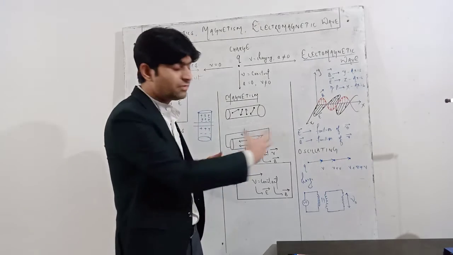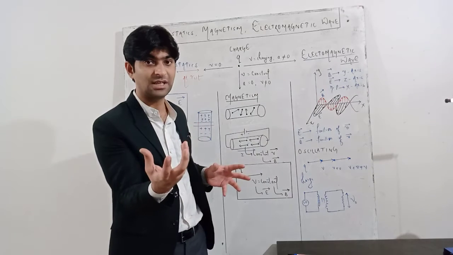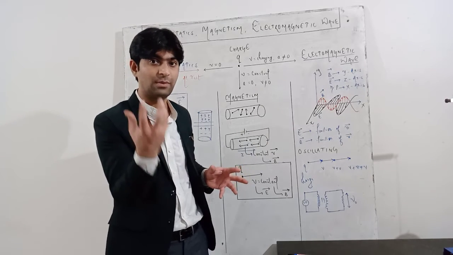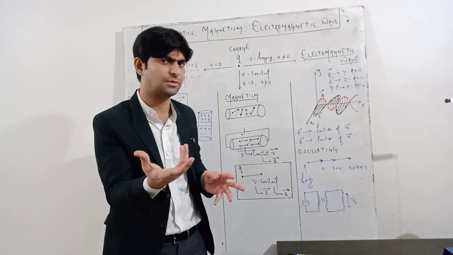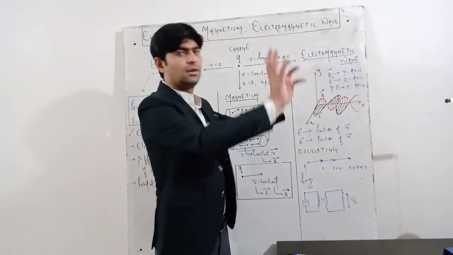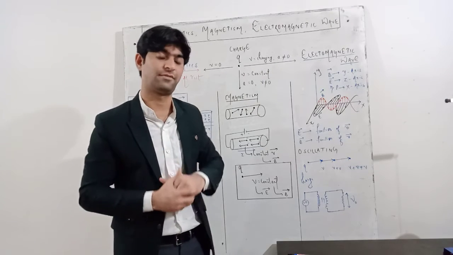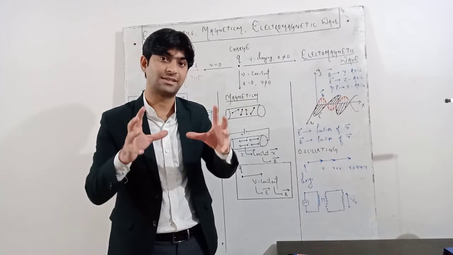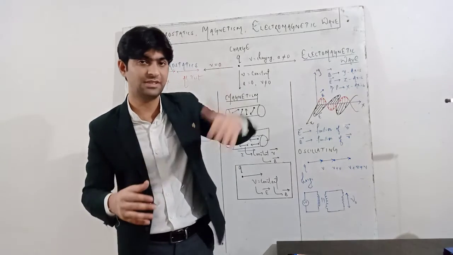So for these extra velocities or extra energies: when velocity is there, the charged particle will definitely have a certain mass. When the particle has a certain mass and moves with a certain velocity, it will definitely have some kinetic energy. That energy pushes the particle in the forward direction, and that's why it forms a wave. That's why accelerated particles form electromagnetic waves. Accelerated means the velocity is increasing.